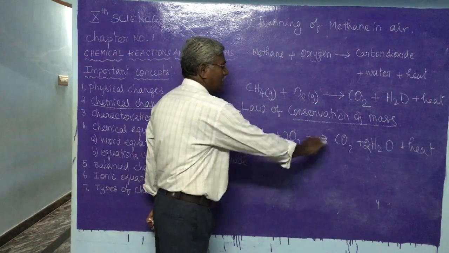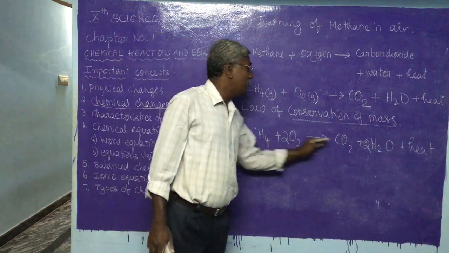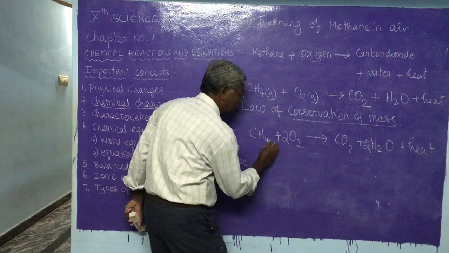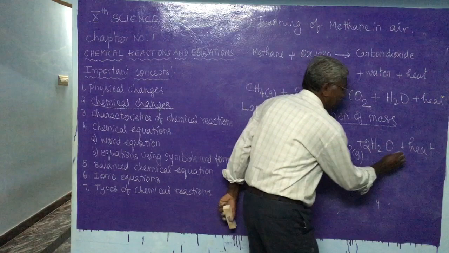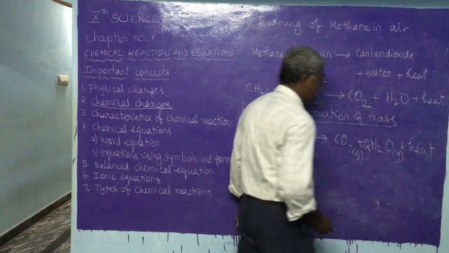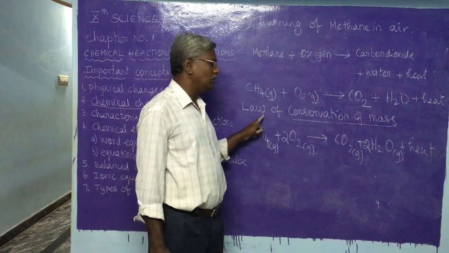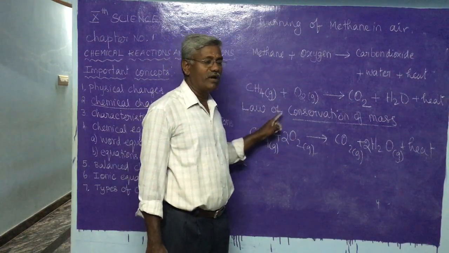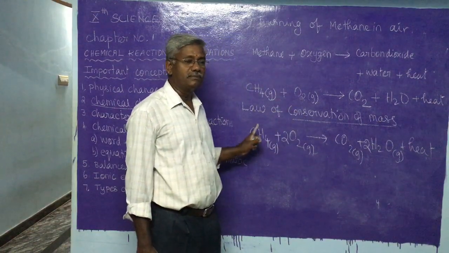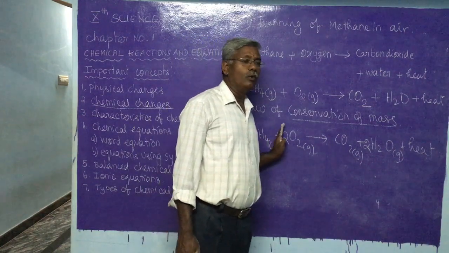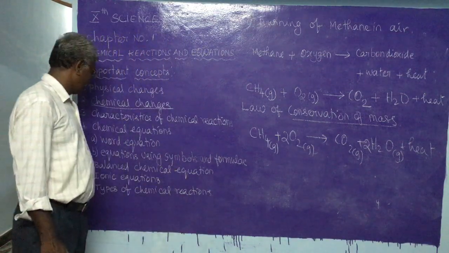Now this equation is called a balanced equation. I will tell you how to balance the equation also. In addition to that, we have to indicate it is a gas, a gas, a gas. In a hot condition, while burning, it is also in the gaseous state. So a balanced equation means the equation which follows the law of conservation of mass, or the equation in which the total number of atoms of each kind must be the same on both the reactant and the product side. Such an equation is called a balanced equation.